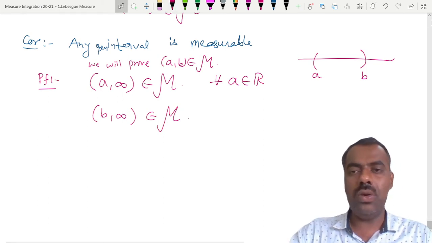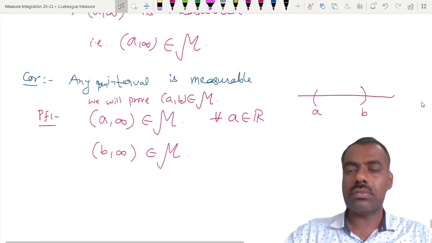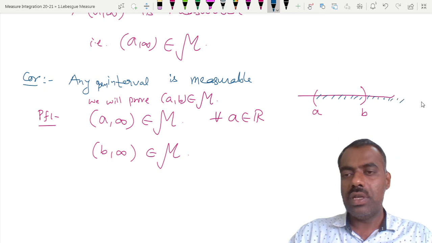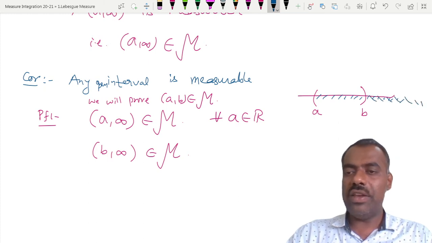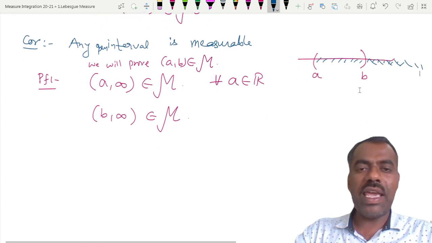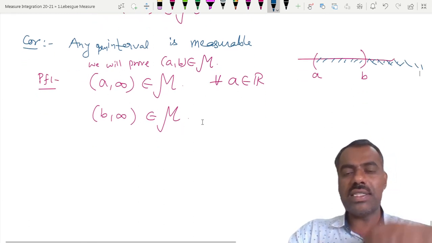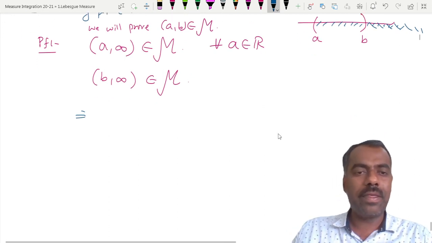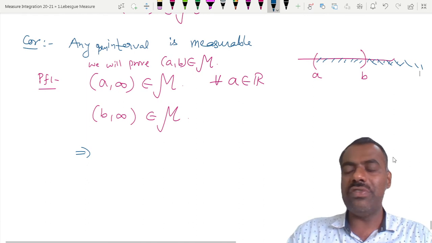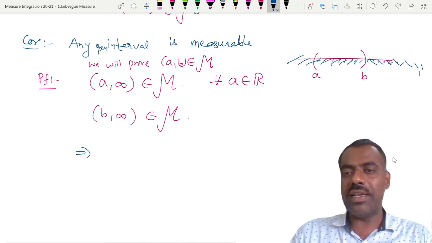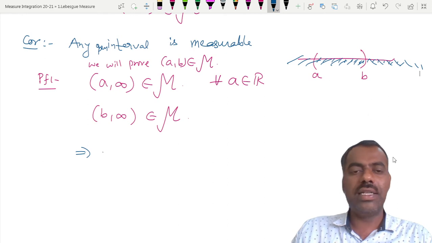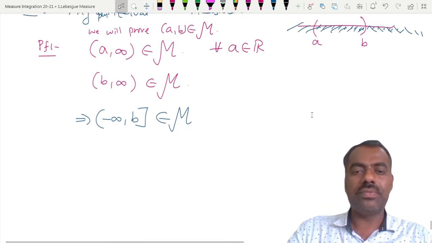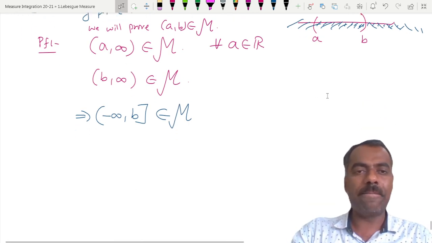So (a, infinity) is there. Similarly, (b, infinity) is also there. But what we want is (a, b). So using this, or using complements and using the fact that M is a sigma algebra, can we do something from here? Because we don't want b to infinity. What we want is, if we have something like this, then we can take the intersection, right? So (minus infinity, b], closed at b. This is here because of complementation. Are you following?